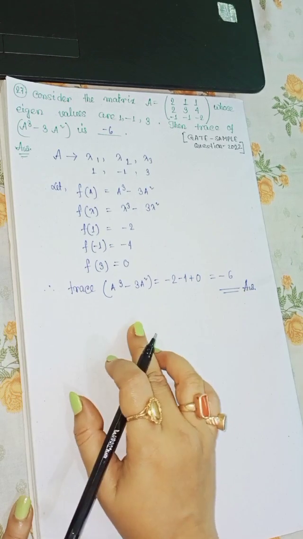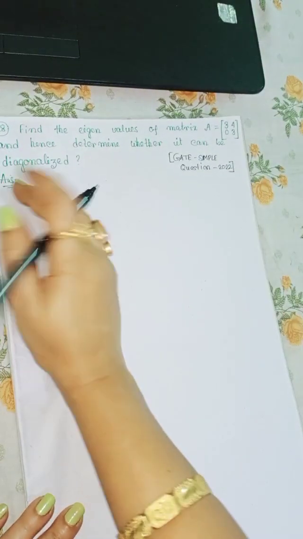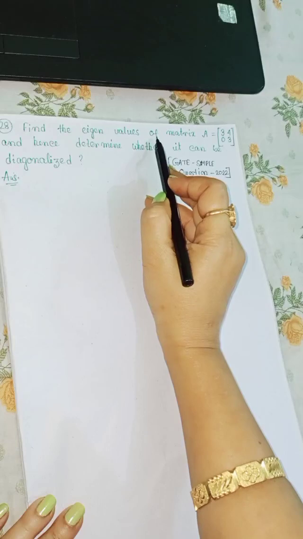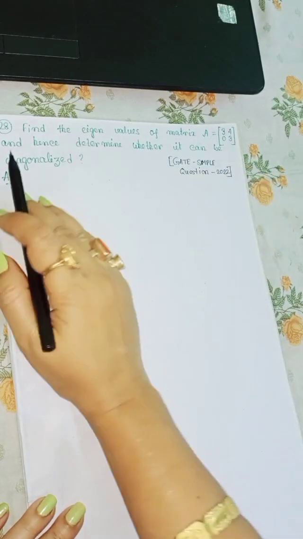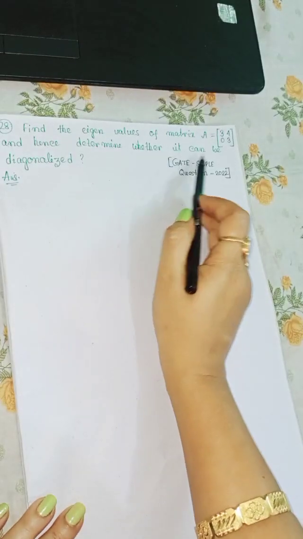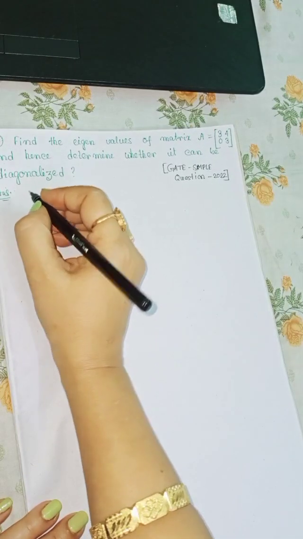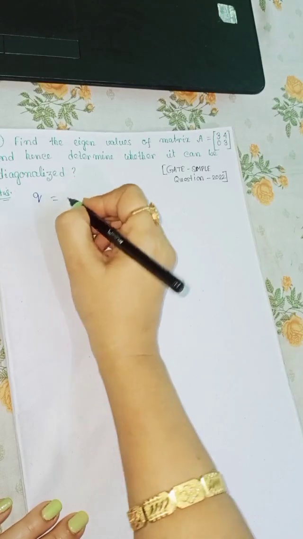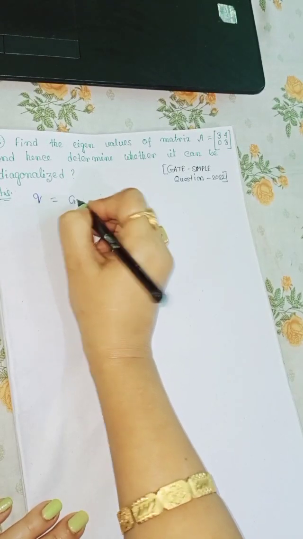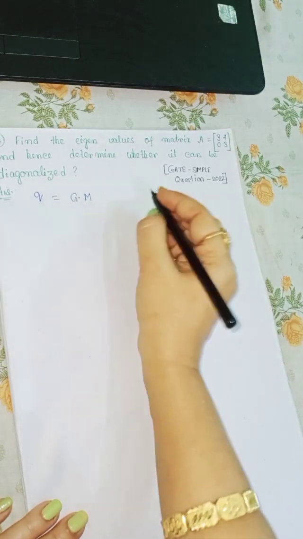Now moving to question 28. Question 28 tells us to find the eigenvalues of the matrix A equals [3 4; 0 3], and hence determine whether it can be diagonalized. Suppose q is the geometrical multiplicity.